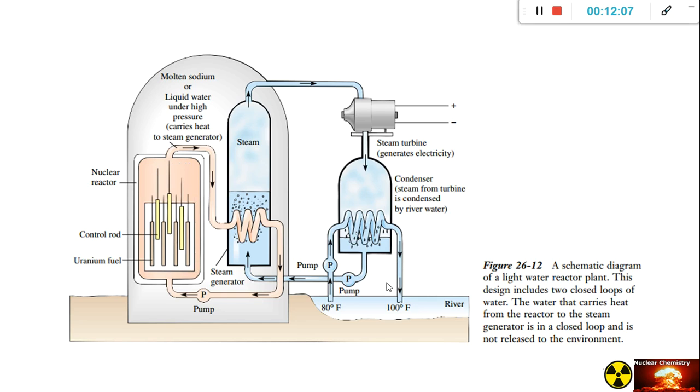So what happens is we have here water. Because it is hot, the steam also goes down here, and we have a condenser. The condenser condenses the steam and it turns into liquid, but of course it is hot.